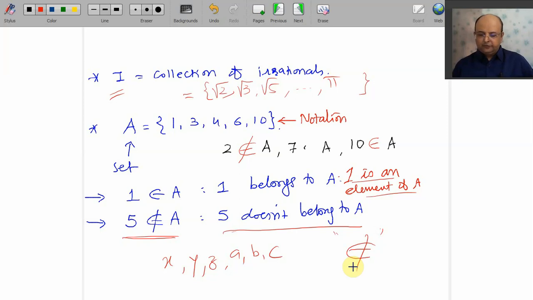Done? So you tell me, 7 belongs to A or 7 does not belong to A. Come on. Yeah, 7 does not belong to A. You tell me, 4 belongs to A or 4 does not belong to A. Yes, 4 belongs to A. So what is the number of elements in A? 5 elements. Good.